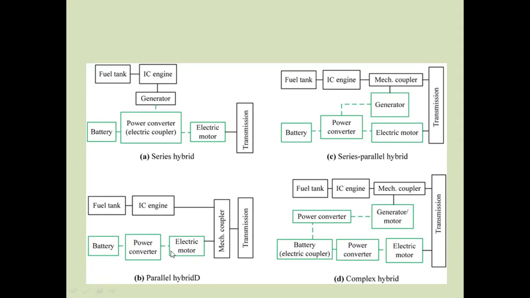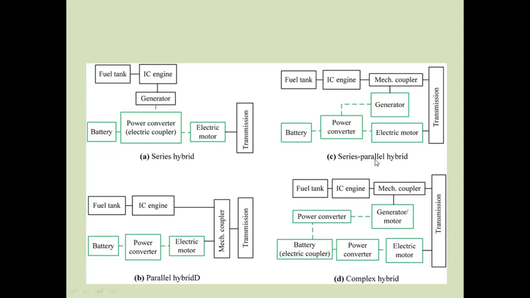For example, if the vehicle is operating at high speed, the IC engine is operating at one rpm and the electrical motor is operating at another rpm. With the help of the power transmission, that is, a power split transmission device or power split device, the speed is controlled so the vehicle can be driven.